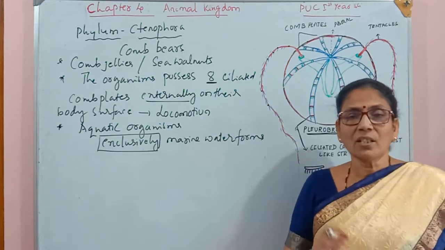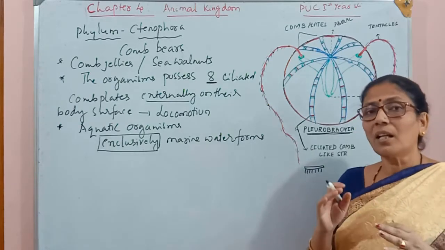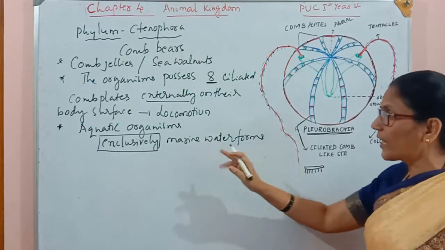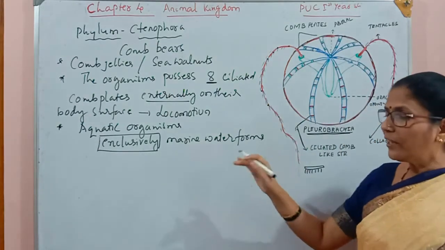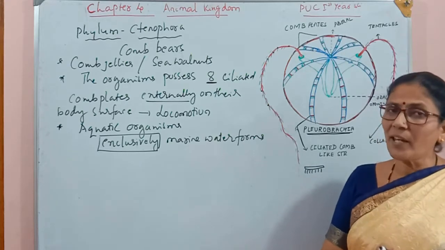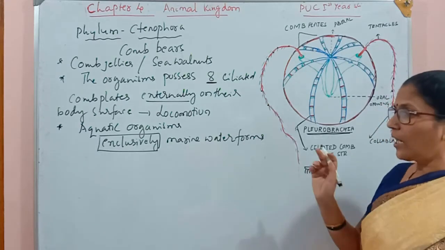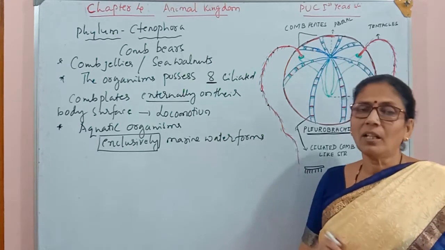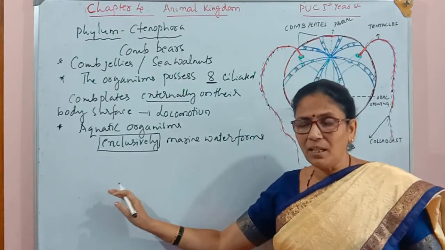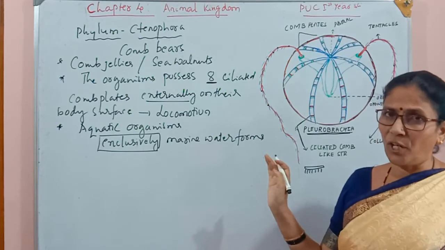So in such case, you have to understand each and every organism's habitat. So these organisms are exclusively marine. Along with these organisms, there are 2 phyla which are also exclusively marine water forms. Here now I am going to mention their names. One phylum is Echinodermata, another phylum is Hemichordata.